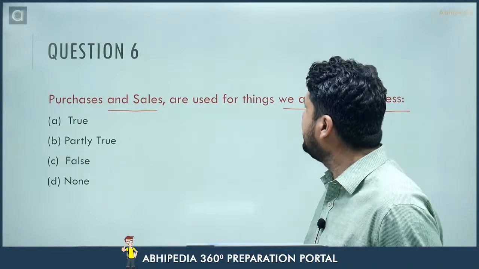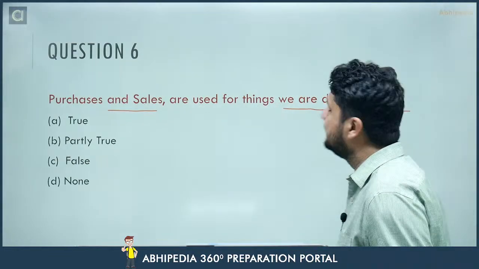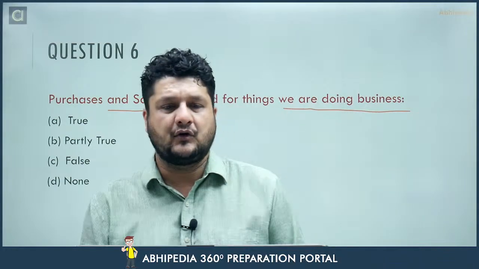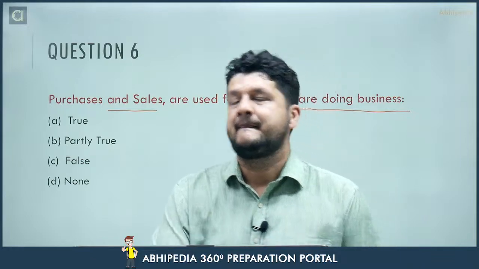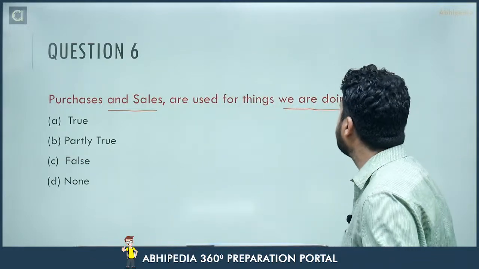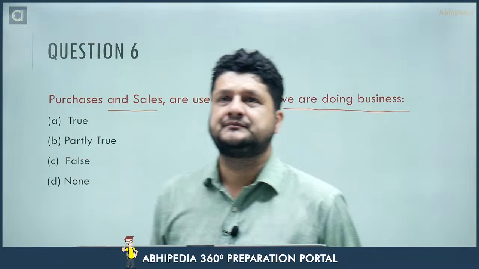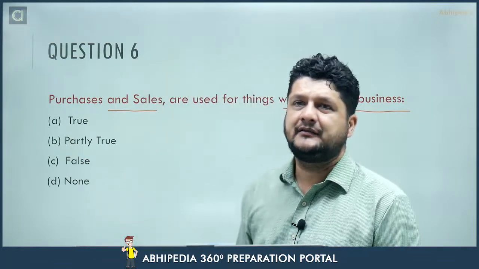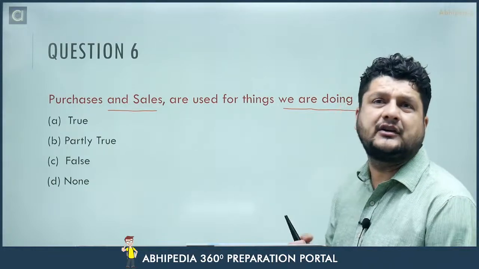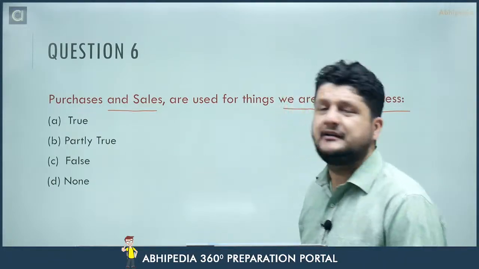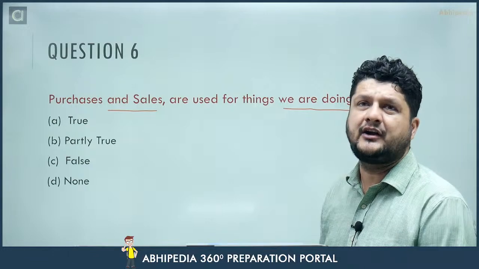Purchase and sales are used for things we are doing business. Is it true or false? Okay. Others, everyone is saying A. Others also give it a try. It is not a tough one. It is a very easy kind of a question.